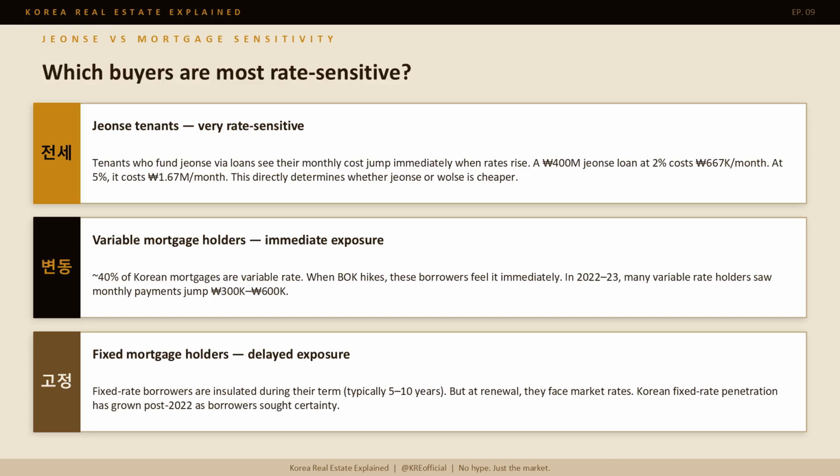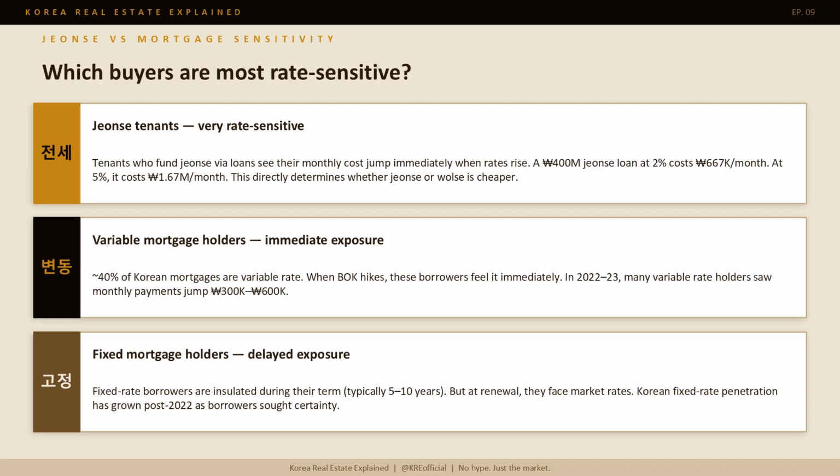Rate sensitivity in Korea varies enormously depending on how you hold property. Jeonse tenants who fund their deposit via loan are the most immediately rate-sensitive group in the market. When rates rise, their monthly loan cost jumps directly and in full. A 400 million won jeonse loan at 2% costs approximately 660,000 won per month. At 5%, the same loan costs 1.67 million. That gap is the difference between jeonse and walls being viable or not.